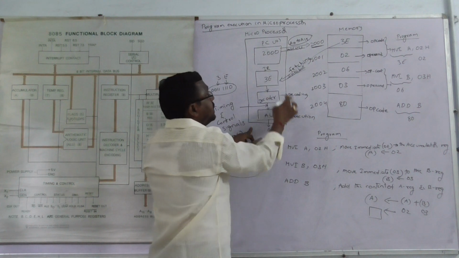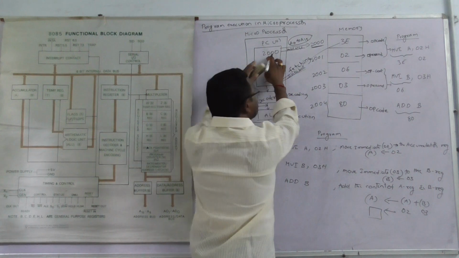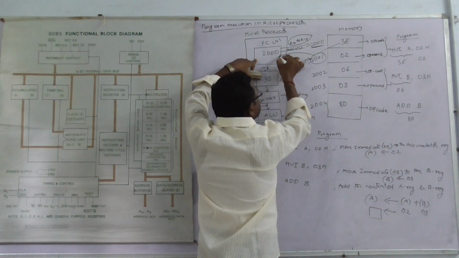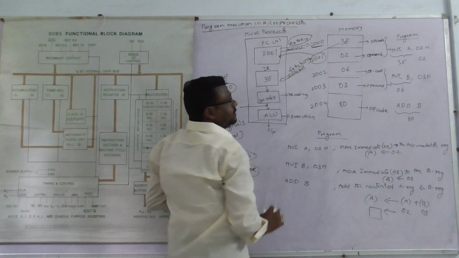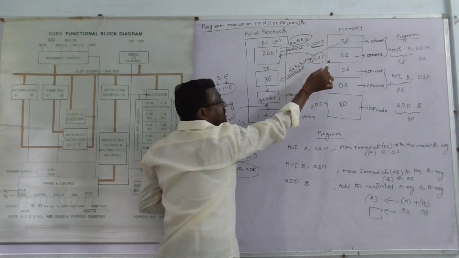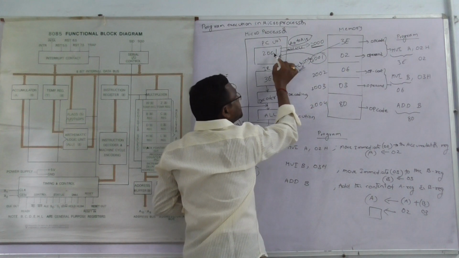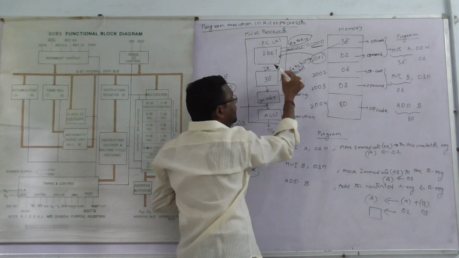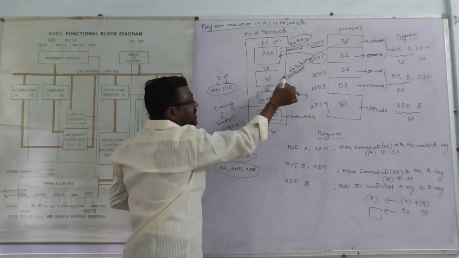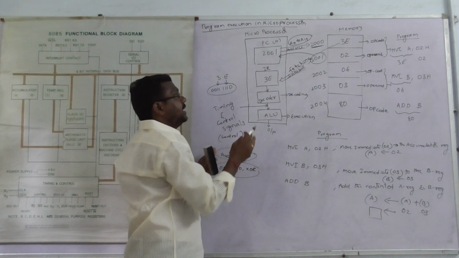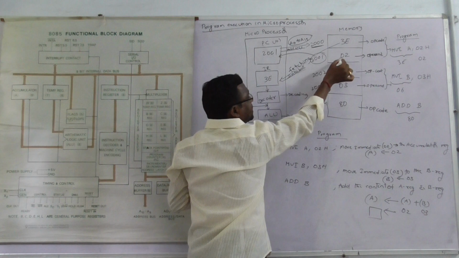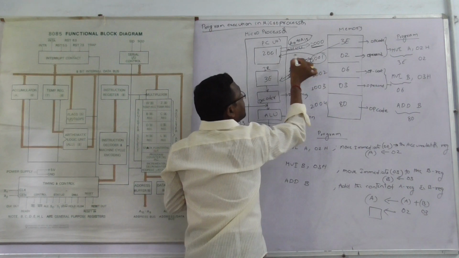At this time, the address of the next instruction can be stored in the program counter. In which condition? At that time, the fetching, decoding, and execution. The 8085 microprocessor can do the fetching, decoding, and execution. At this time, the program counter can store the memory address of the next instruction. The next instruction memory address can be executed.